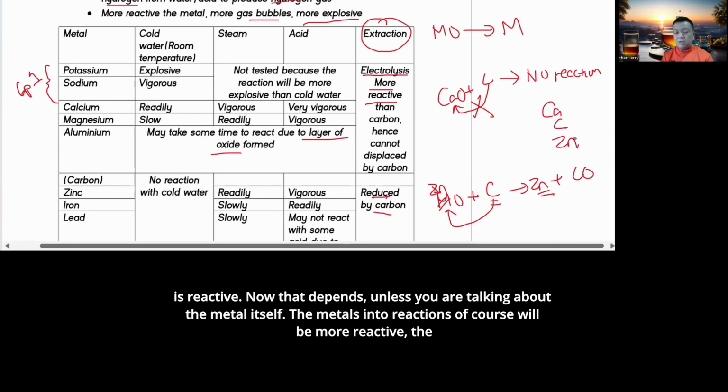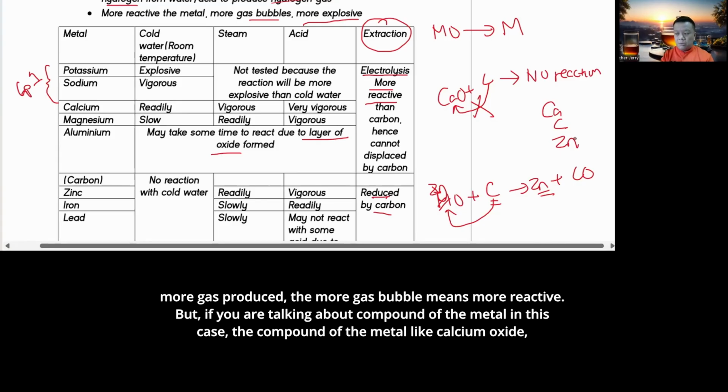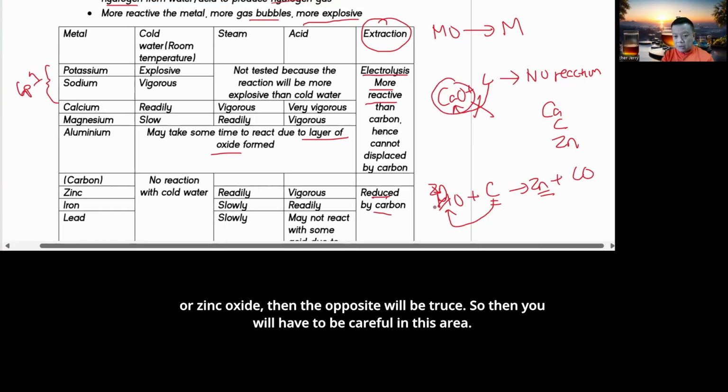Now that depends. Unless we're talking about the metal itself reacting, of course, the more reactive, the more gas produced, the more gas bubbles means more reactive. But if you're talking about the compound of the metal, like calcium oxide or zinc oxide, then the opposite will be true. So you have to be careful in this area.